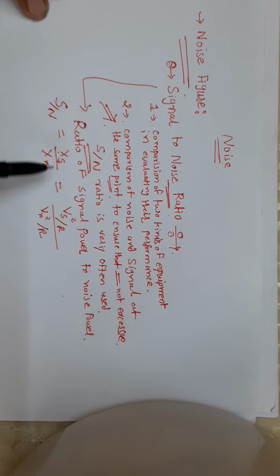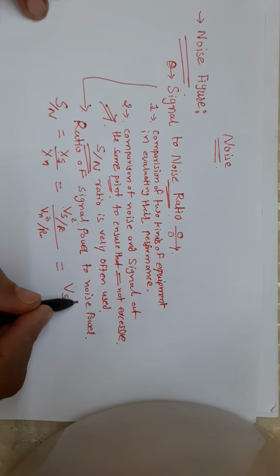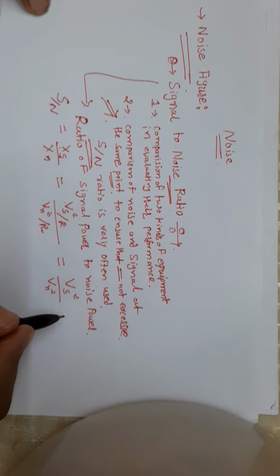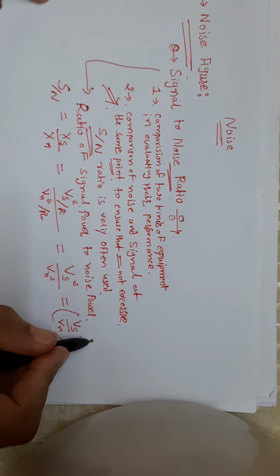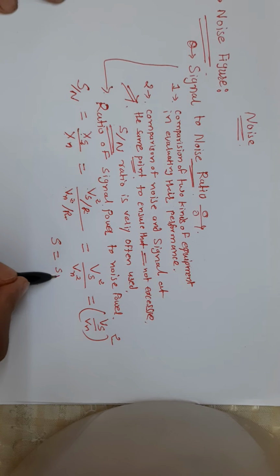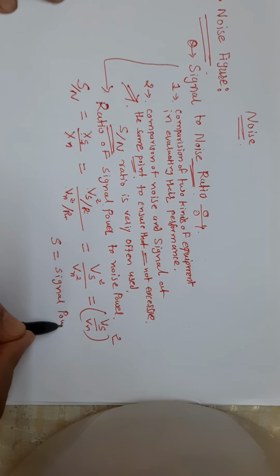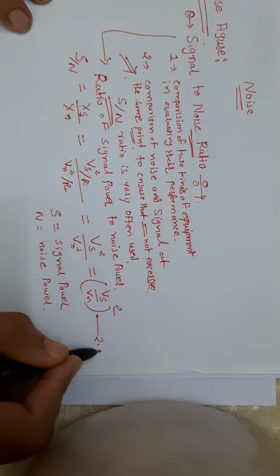That means signal voltage square upon R, noise voltage square upon R, and this is equal to Vs square upon Vn square, and that is equal to (Vs upon Vn) whole raised to square, where S is signal power and N is noise power. That means S indicates signal and N indicates noise. This is your equation 2.9.